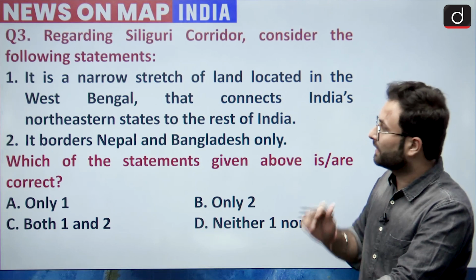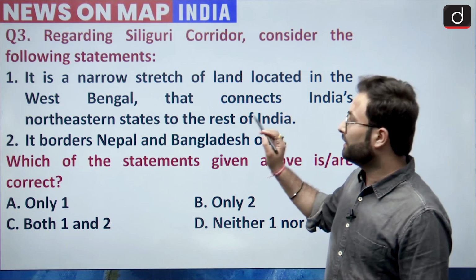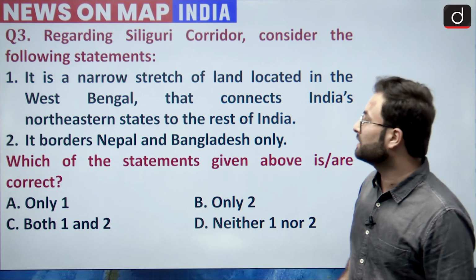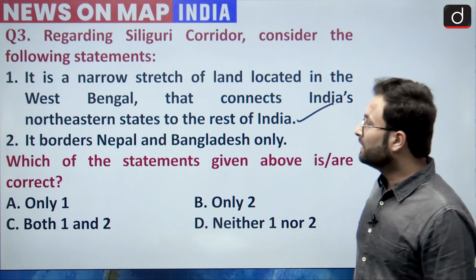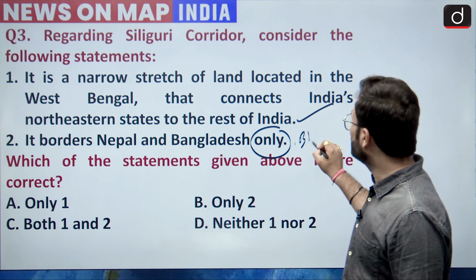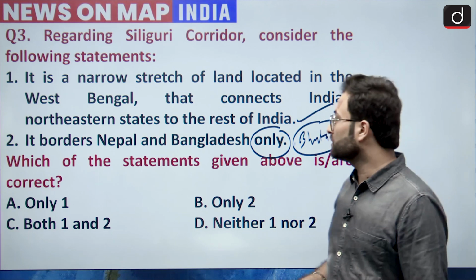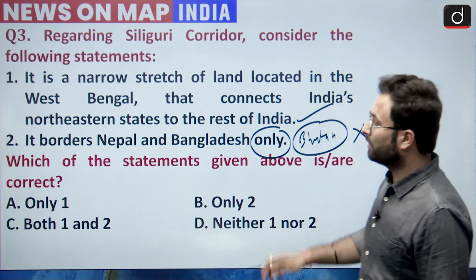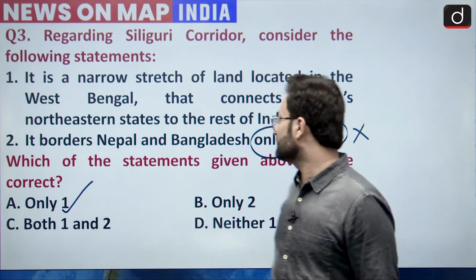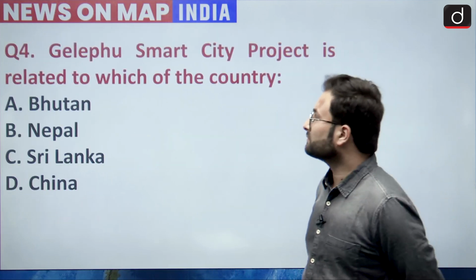Now coming to the question again. This is a narrow stretch of land located in West Bengal that connects India's northeastern states to the rest of India. This is correct. Then, it borders Nepal and Bangladesh only. No, some territory is touching Bhutan as well. Okay, so this statement is incorrect. So option A would be your right answer. We have to choose the correct statement over here. Now moving to question number 4.